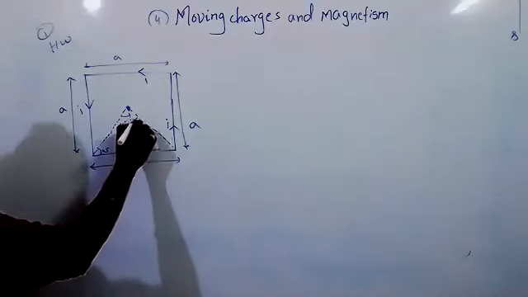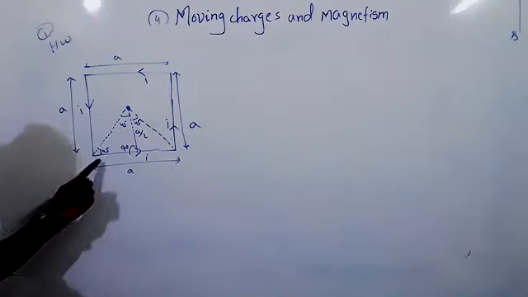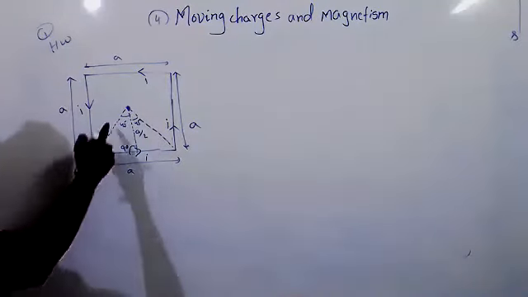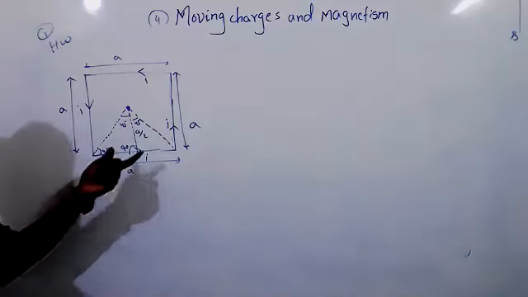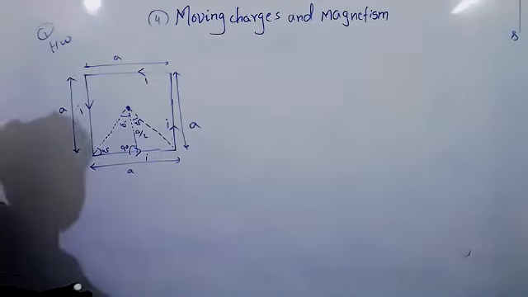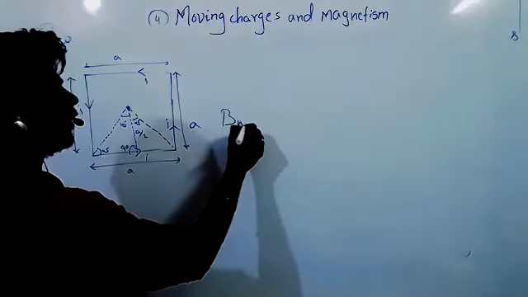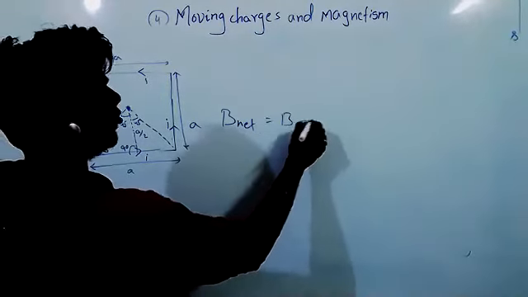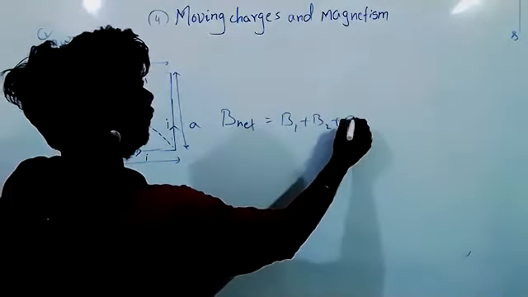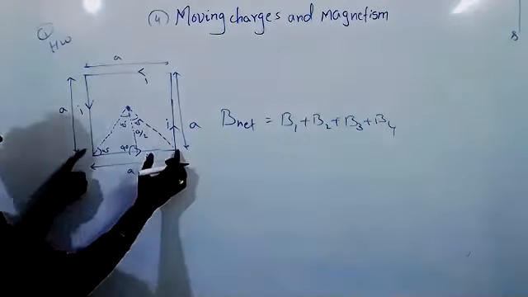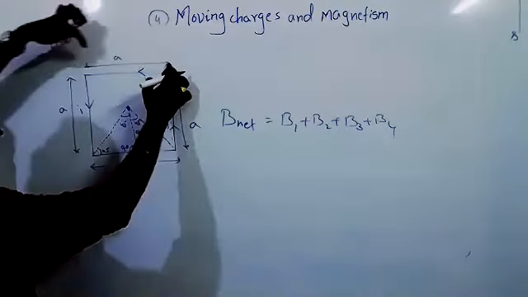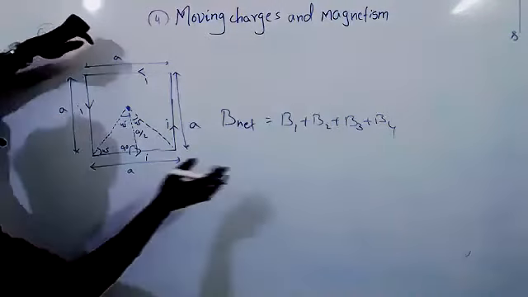It is also 45. So we have to take these angles as 45, 45. Phi 1 is 45, phi 2 is 45, and A we know. Due to this single wire you have to get B net. B net is equal to B1 plus B2 plus B3 plus B4, due to this B1, due to this B2, due to this B3, due to this B4, you can calculate.